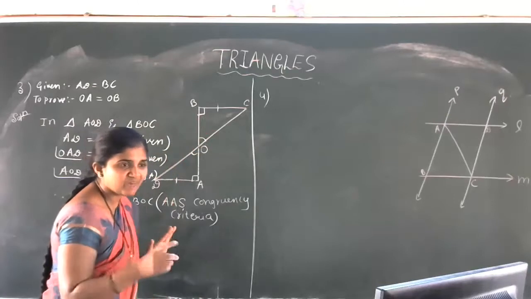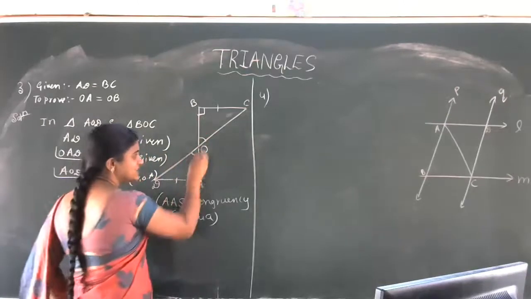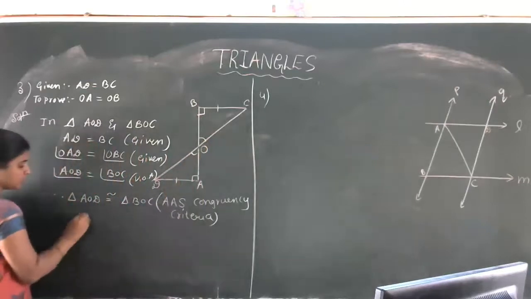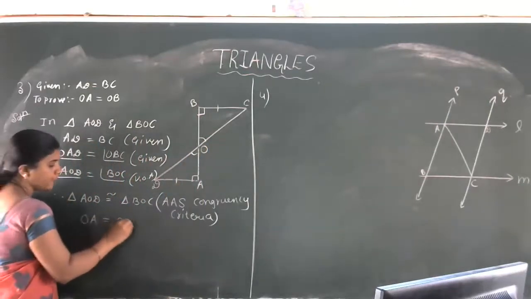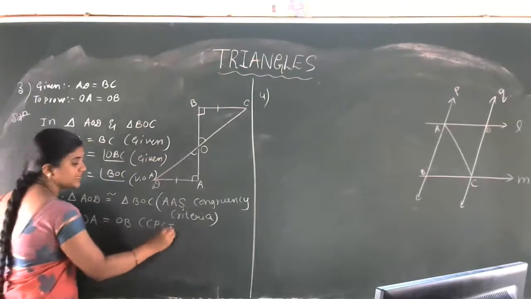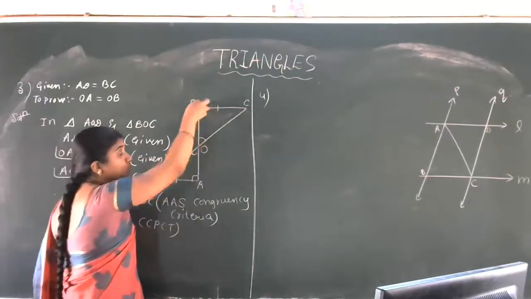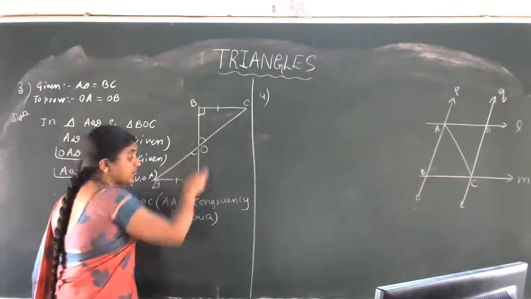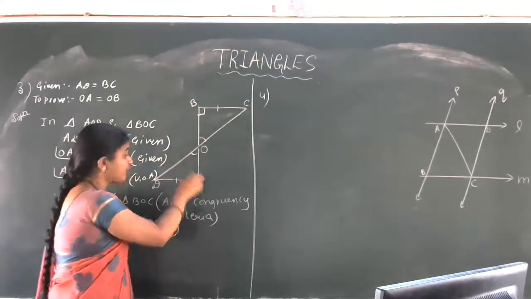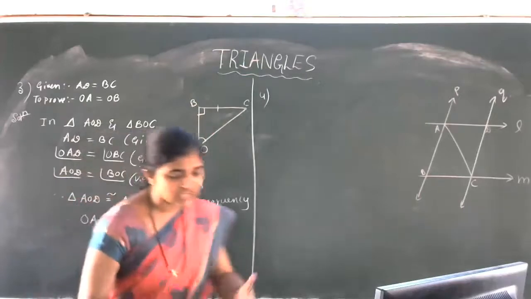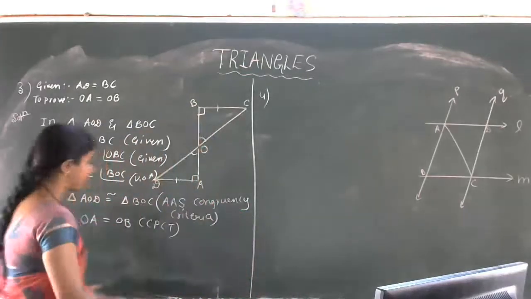So now, in CPCT, can we say that OA is equal to OB? Yes, therefore, OA is equal to OB by CPCT. If OA is equal to OB, O is the midpoint of the AB line, no? Or we can say that CD bisects AB. Actually the question is, show that CD bisects AB.